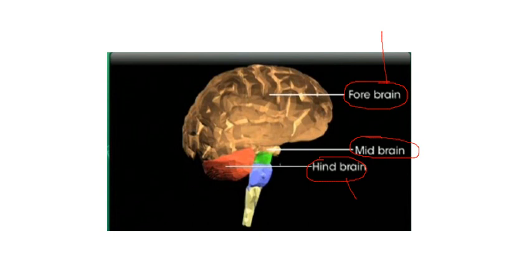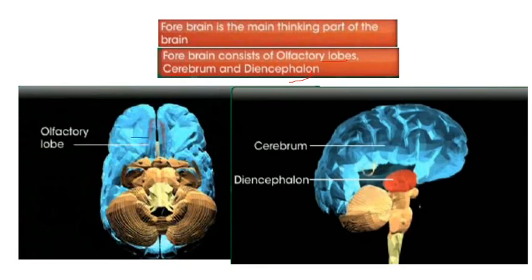Let us discuss first the forebrain, as the forebrain is the main thinking part of the brain. Forebrain consists of an important lobe, that is the olfactory lobe.